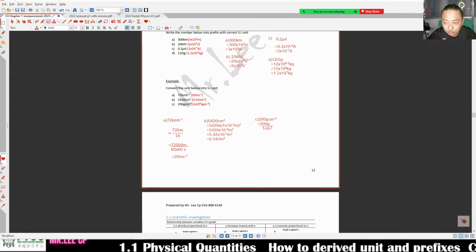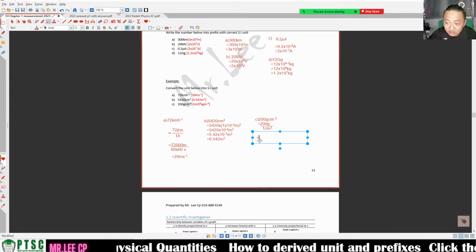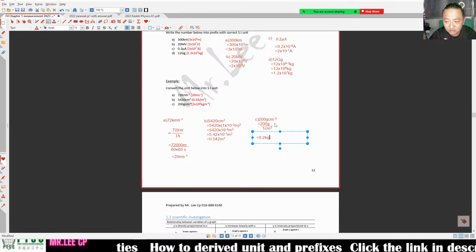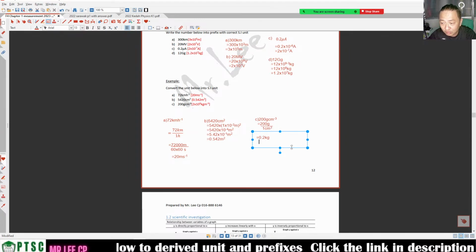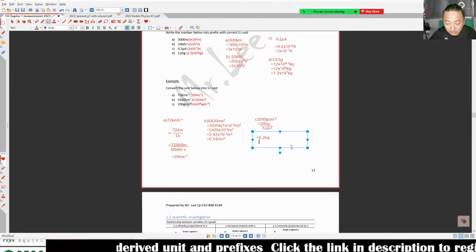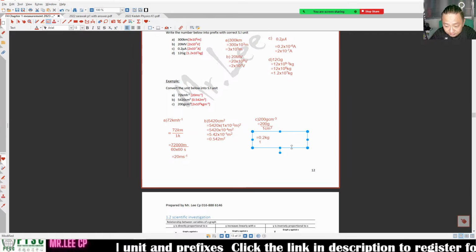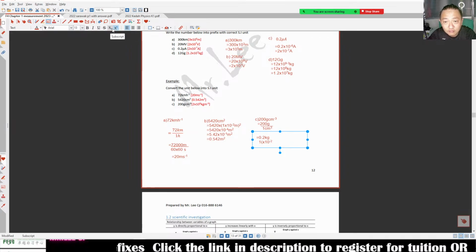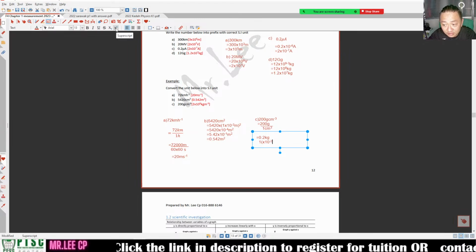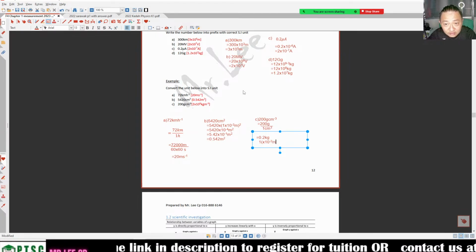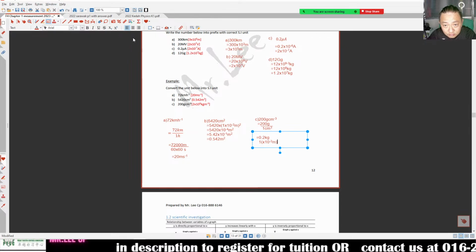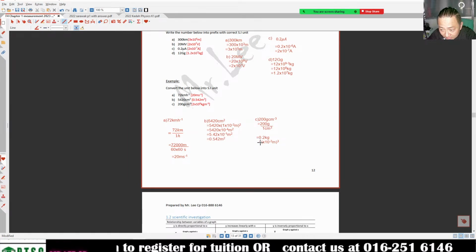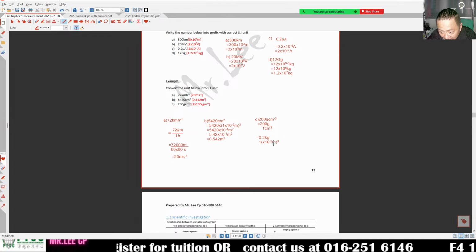So how to change it to SI unit? The SI unit: 200 gram is how many kg? Divided by 1000, 0.2 kg, divided by 1 cm cube. This one is a bit harder. How? The c is times 10 to the negative 2, times 10 to the negative 2 m, and then cube. That's how you get it. 1 cm cube.